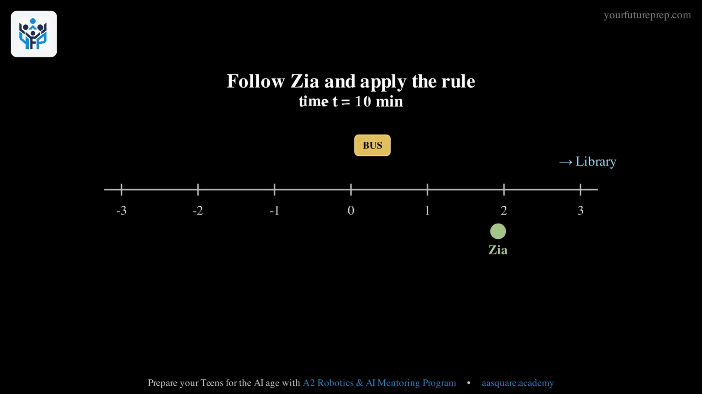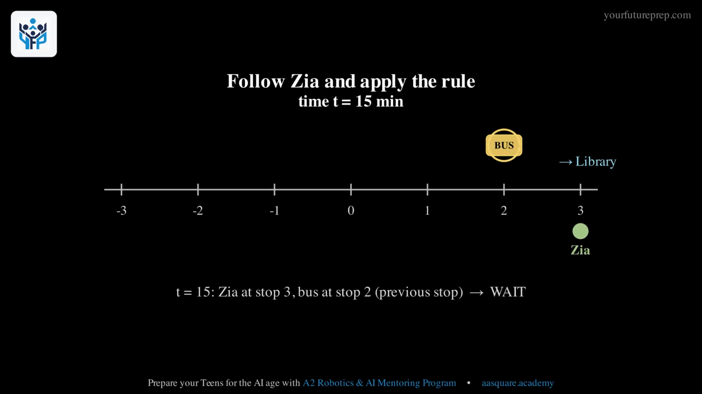She reaches stop 1 at time 5. The bus is back at stop -1. Not yet past her previous stop, so she keeps walking. She reaches stop 2 at time 10. The bus has just left stop 0 but has not reached her previous stop, stop 1. So she keeps walking again.